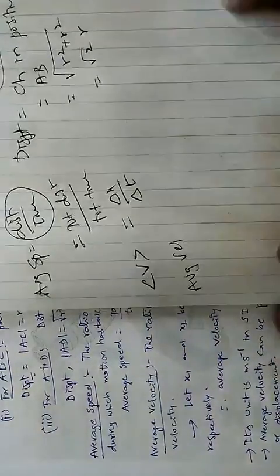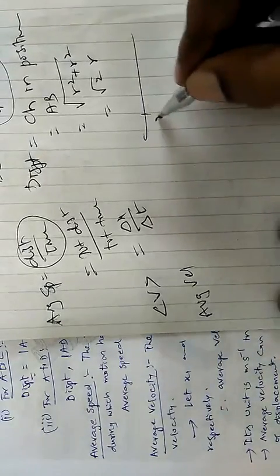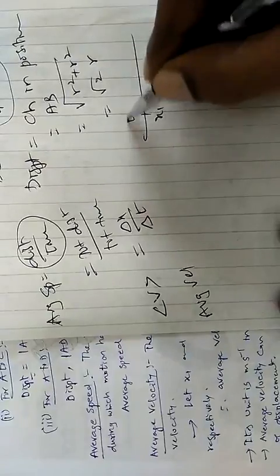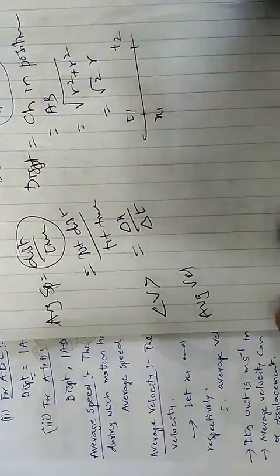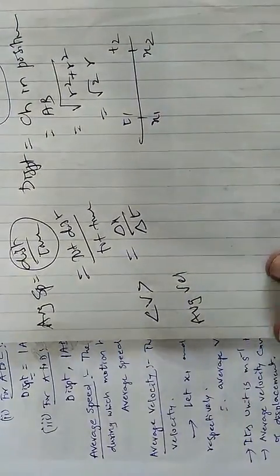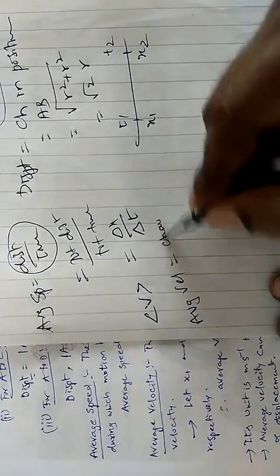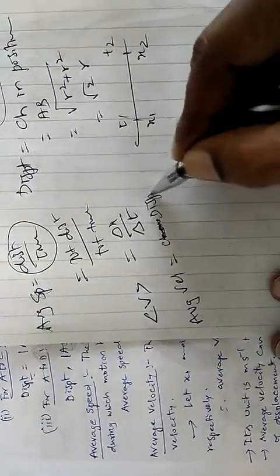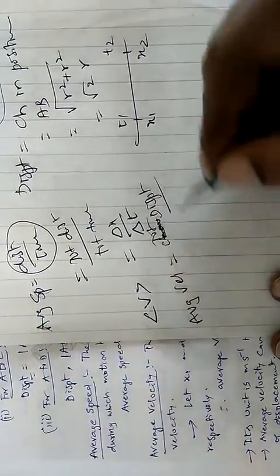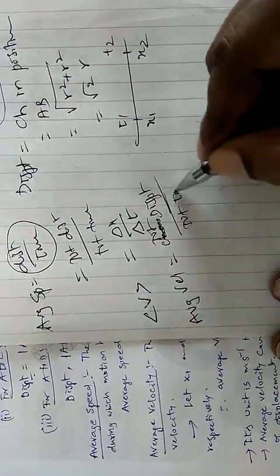Then what is average velocity? Suppose a particle is at point x1 at time t1 and reaches x2 at time t2. Average velocity is total displacement upon total time.